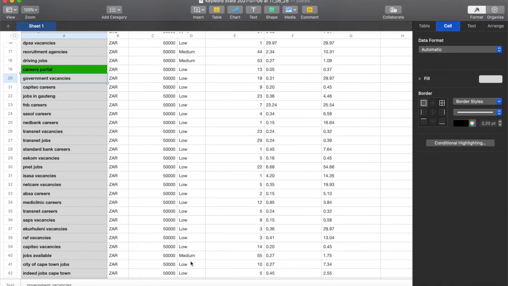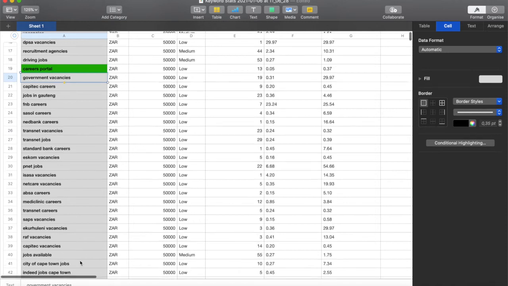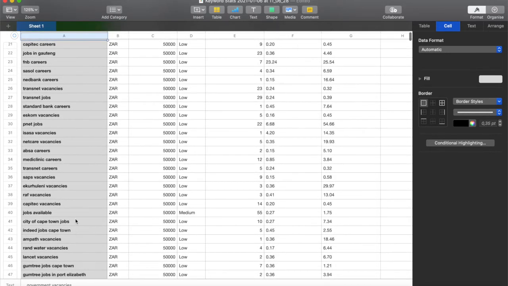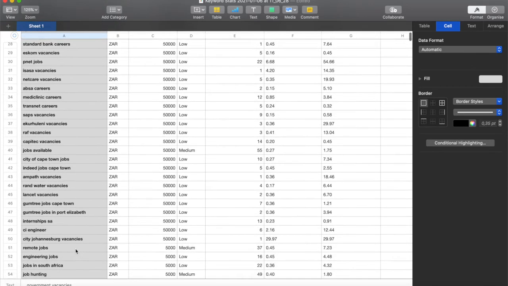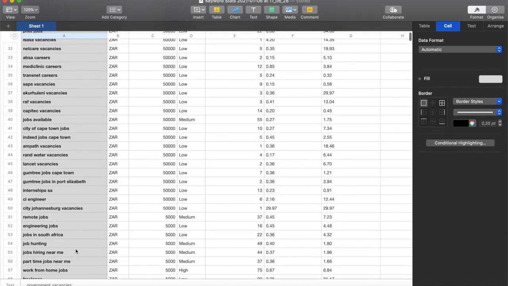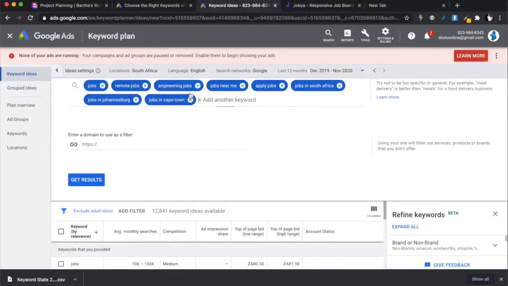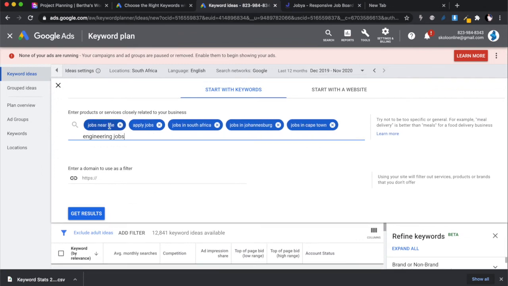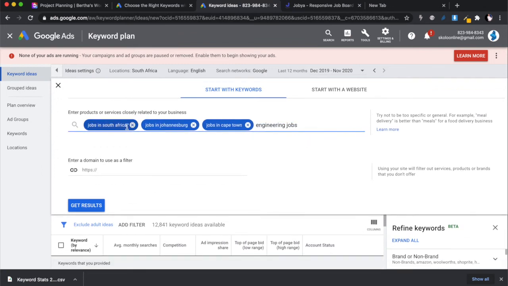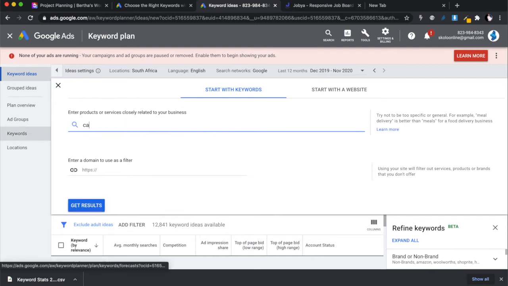All right, that's medium, so that's a bit more competition. City of Cape Town jobs, that's very specific. So this is an iterative process, and perhaps you can go back and redo your search. Okay, you can redo your search and remove all of that. And let's see, working with careers as a main word, and see what we get.